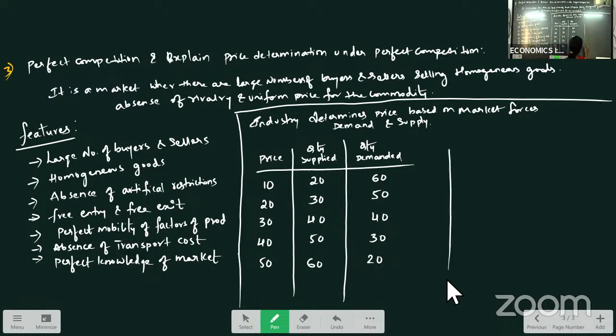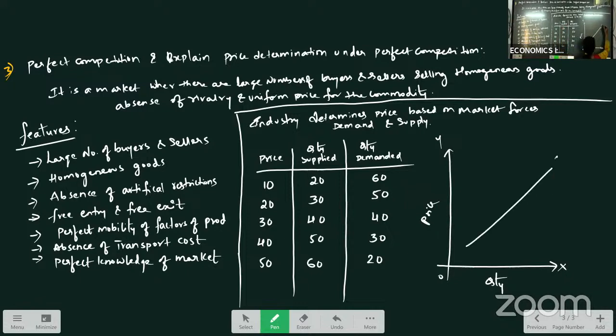Now same thing we will show it with the help of a graph here. On x-axis we take quantity supplied and demanded, and on y-axis we take price. So how will be our supply curve? As price increases, supply is also increasing. So supply curve will be sloping upwards. Positive relation, na? When price increasing, supply increasing. That means supply curve is sloping upwards. Now coming to the demand. It is a negative relation. Means when price increasing, our demand decreasing. Negative relation means demand curve slopes downwards.